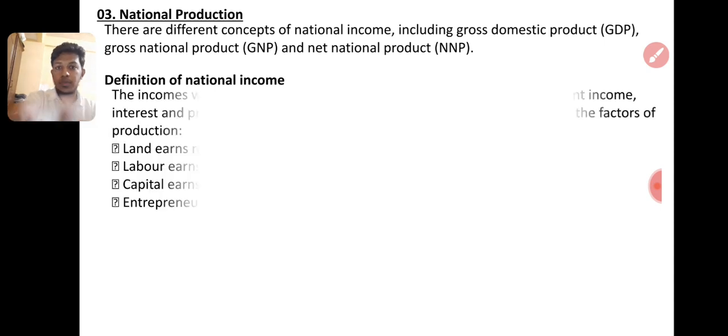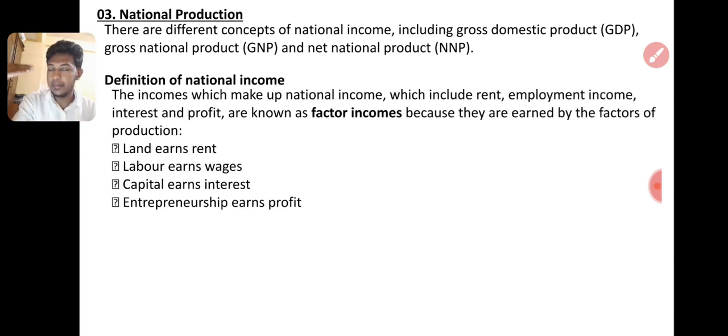Then the definition of national income. The ultimate objective is calculating the national income in an open economy. An open economy has import and export, then we will have the national income, right? The income that makes up national income, which includes rent, employment income, interest, and profits, is known as factor income because it is earned by the factors of production.